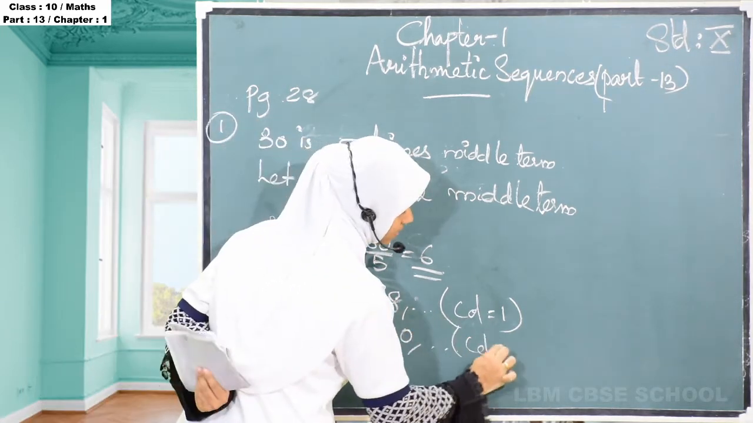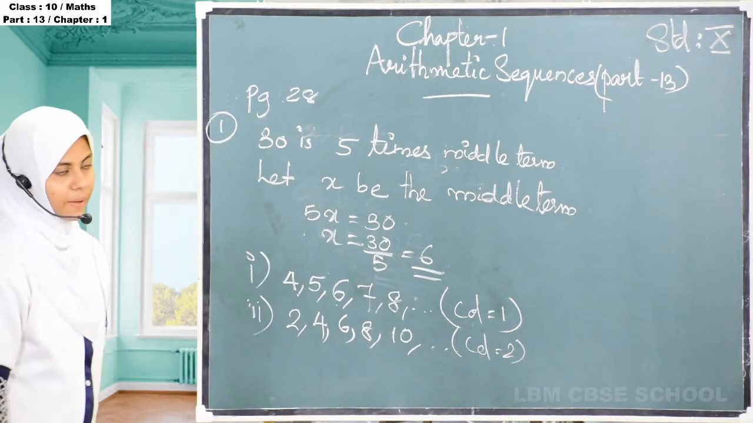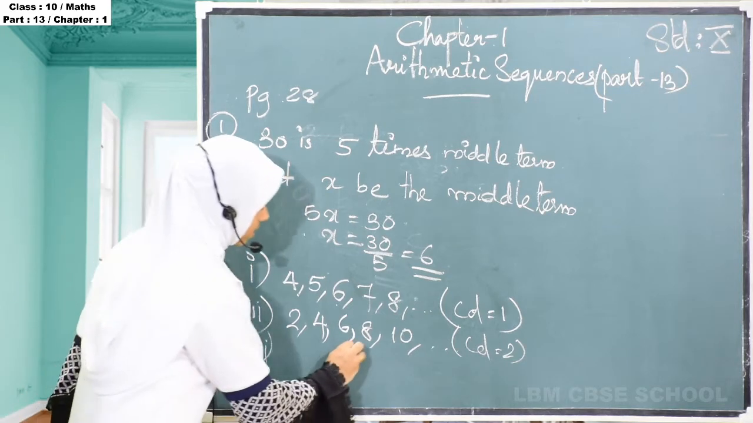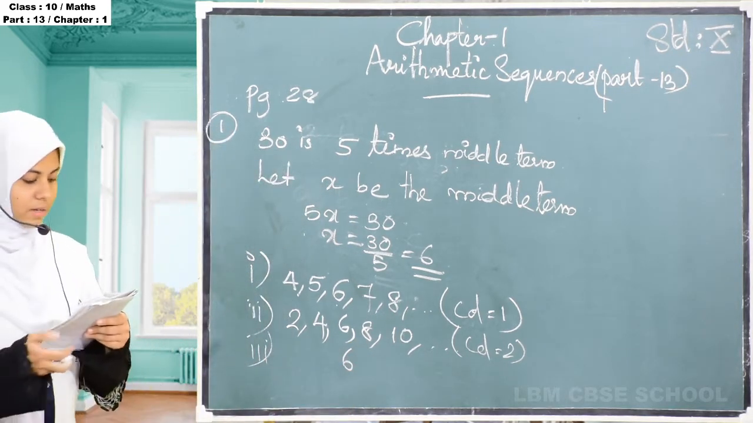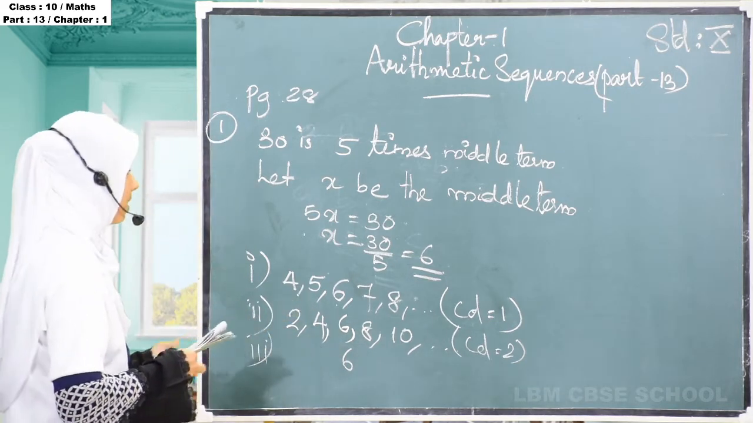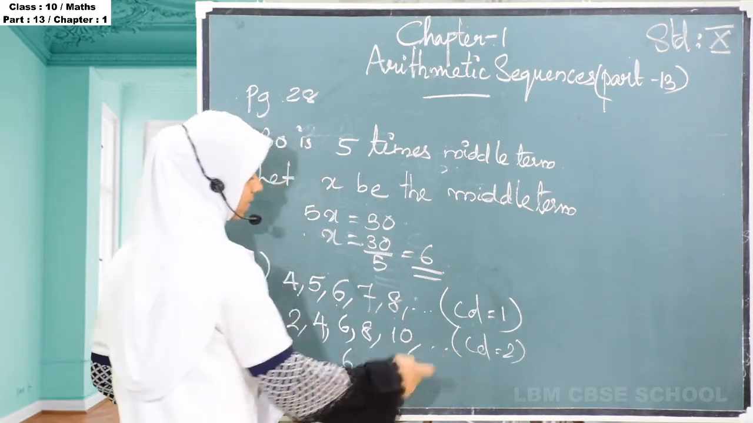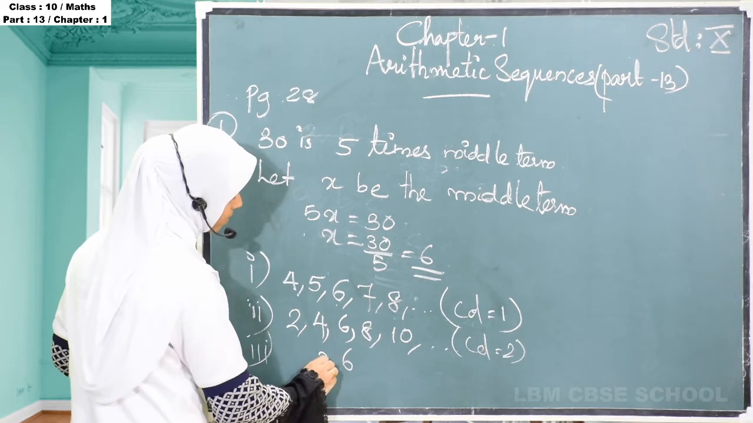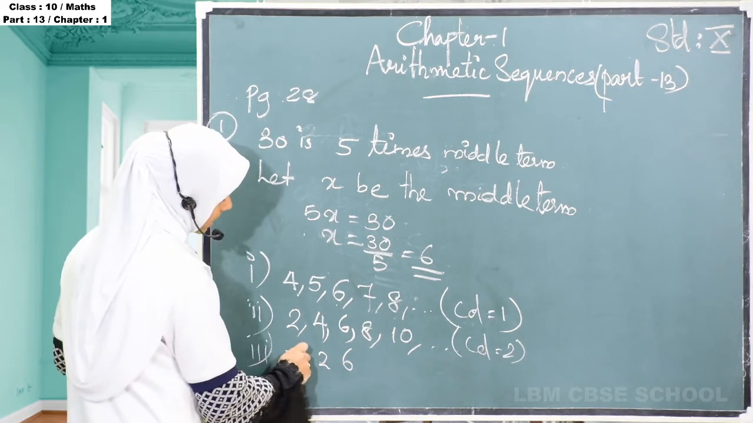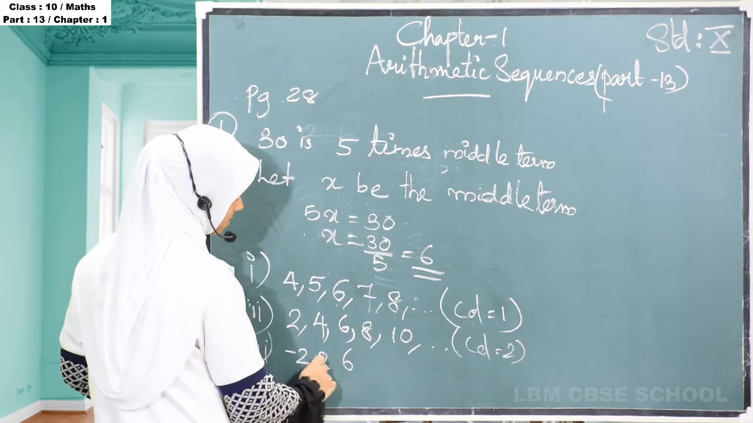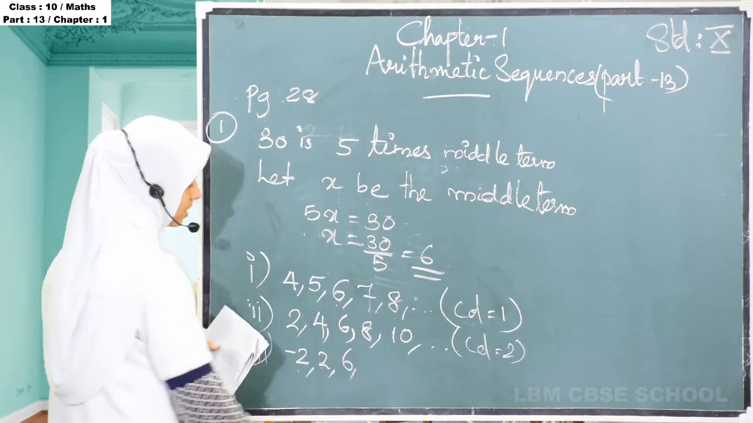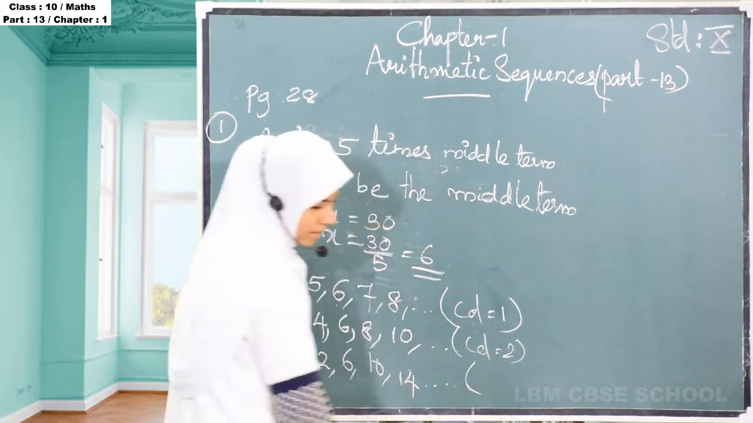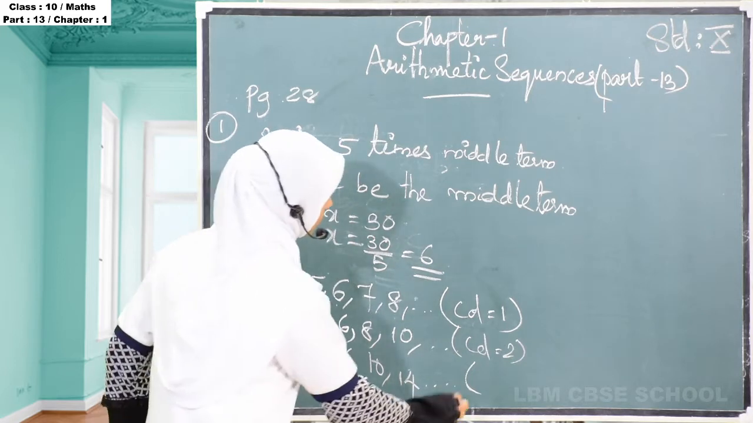Here the common difference is 2. Okay, then we have to find one more arithmetic sequence. The middle term must become 6. Here we took 1 as common difference, here we took 2, then we take 4 as common difference. Then 6 minus 4 is 2, 2 minus 4 is minus 2, so minus 2, 2, 6, 10, 14. Here the common difference is 4.